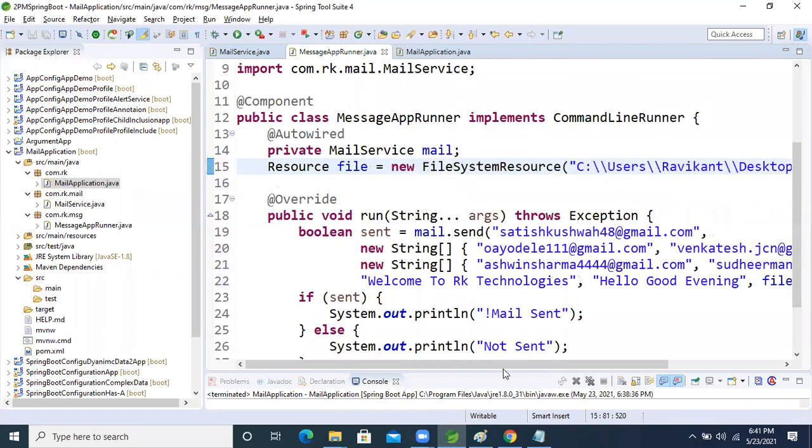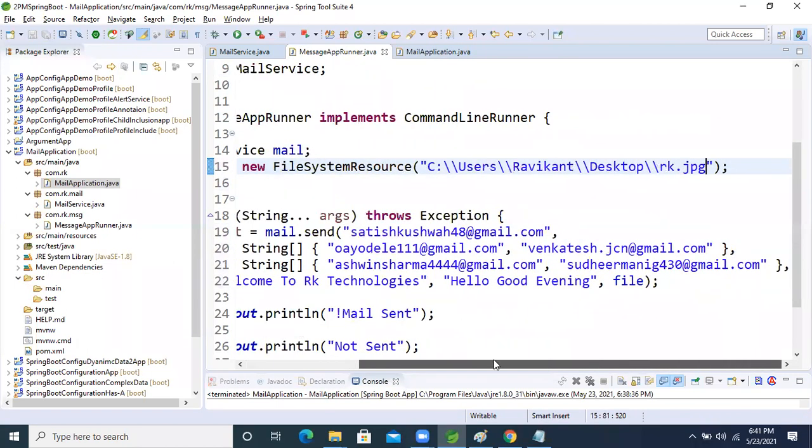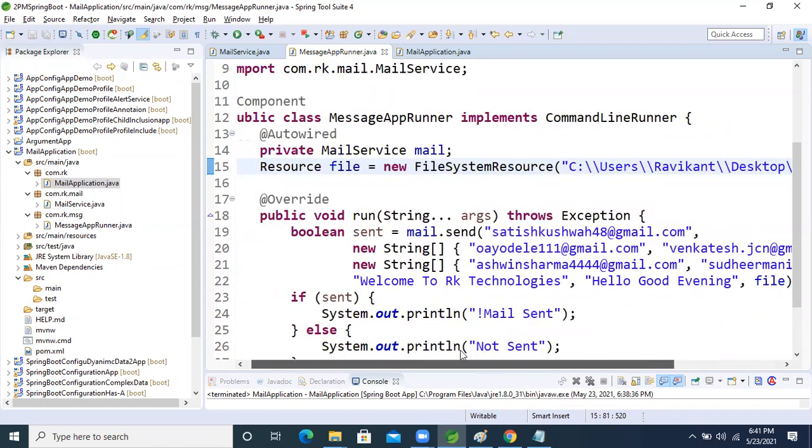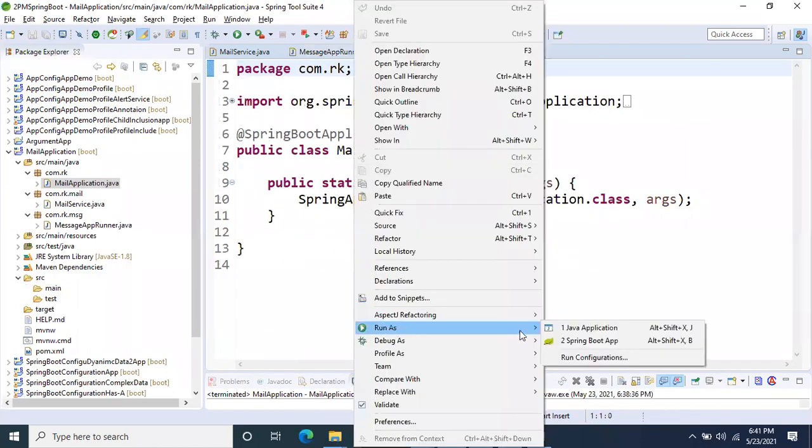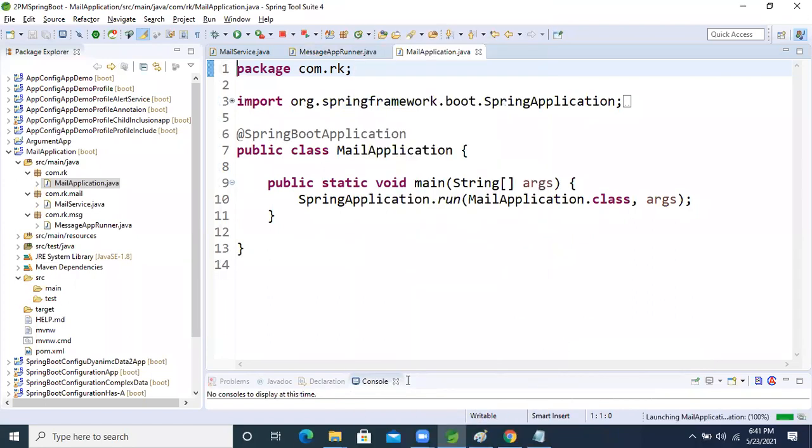Okay guys, so now we already took the emails, right? Now again I'm sending, guys. See this, you people will get the attachment, with one image also. Now I'm running this application again.